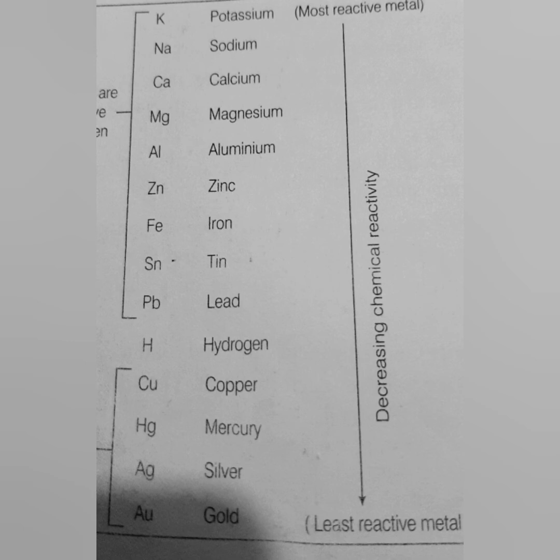Here we have potassium, then sodium, then calcium, then magnesium, then aluminium, then zinc, then iron, then tin and lead. They are more reactive than hydrogen and they are the most reactive metals. Then the ones less reactive than hydrogen are copper, mercury, silver and gold. So when we see the reactivity series, potassium and sodium are the most reactive metals, whereas silver, gold and mercury are the least reactive metals, children.